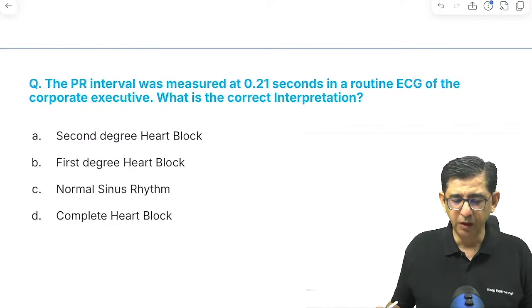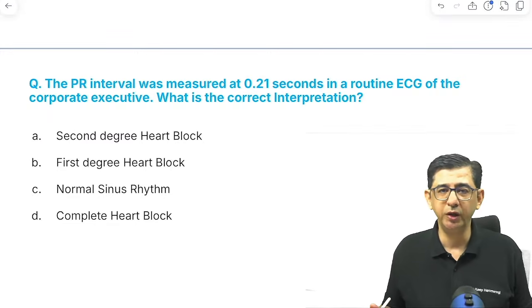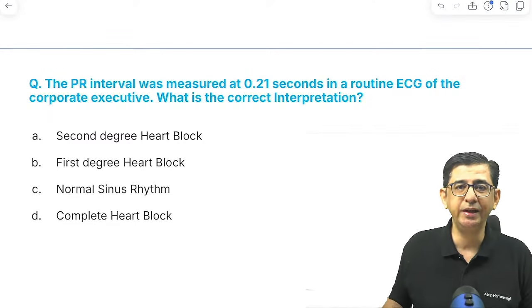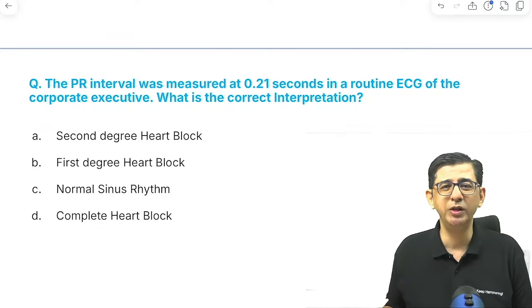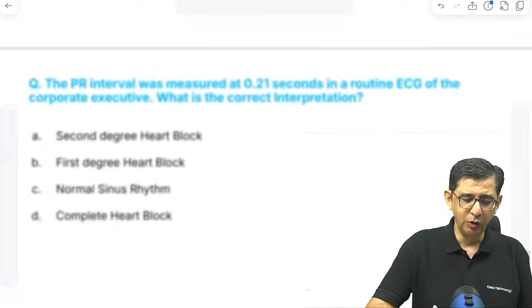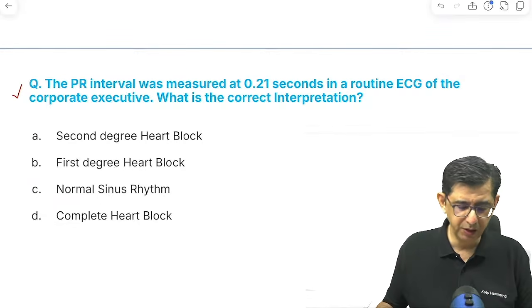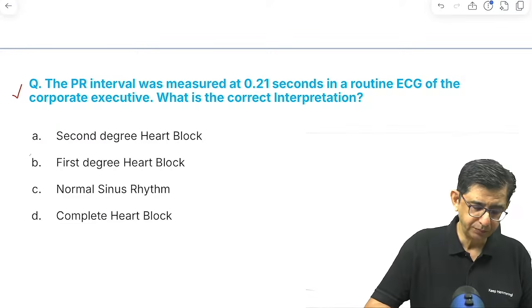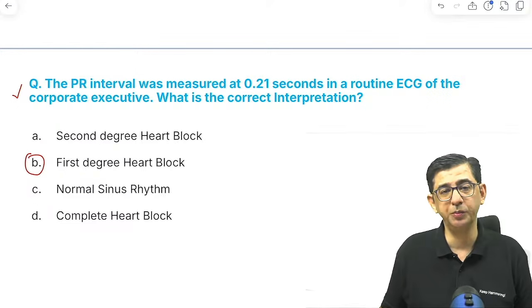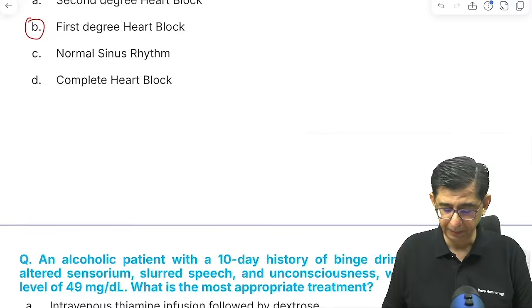चलो. PR interval was measured at 0.21 seconds, which is slightly in excess of what is normal, but there's no mention of any dropped beats, and it's a corporate executive, maybe come for a regular medical checkup. So in this case, the answer would be given as first degree heart block. Yep. The answer in this question is option number B, that is first degree heart block.